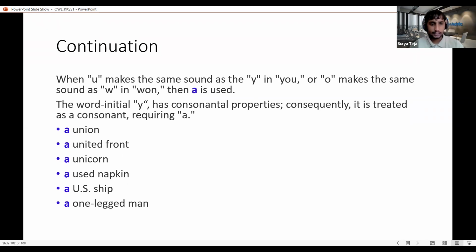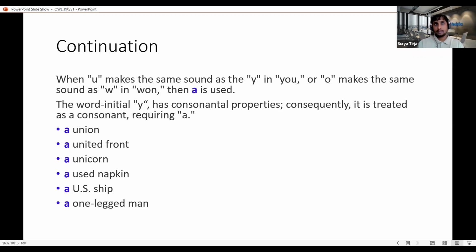A used napkin or a US ship. So both of them have this thing, what we say, consonant properties. So that is the reason. And here also a one-legged man. A-E-I-O-U. So still it is also giving a consonant property sound. So that is the reason why we use a here, not an.